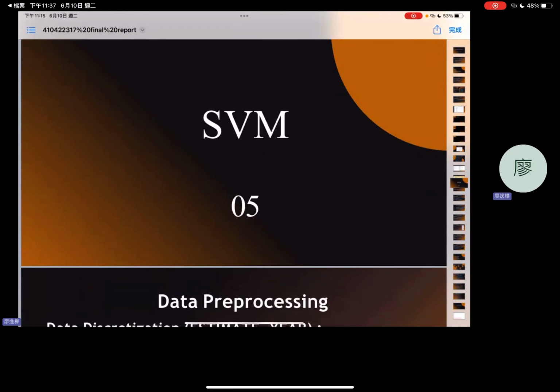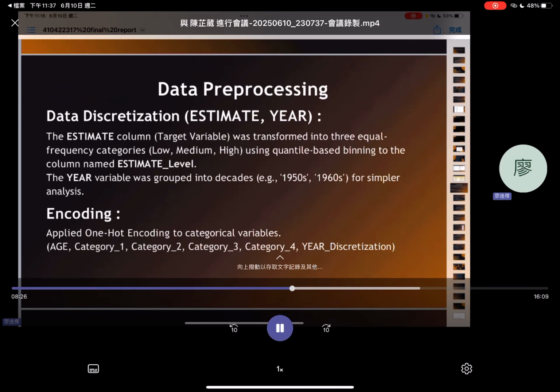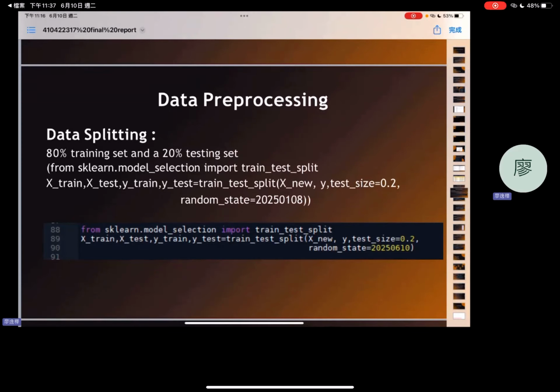Next is the part of SVM analysis. As mentioned earlier, I encoded categorical variables and converted the year column into decades. I split the data set, reserving 20% for testing.